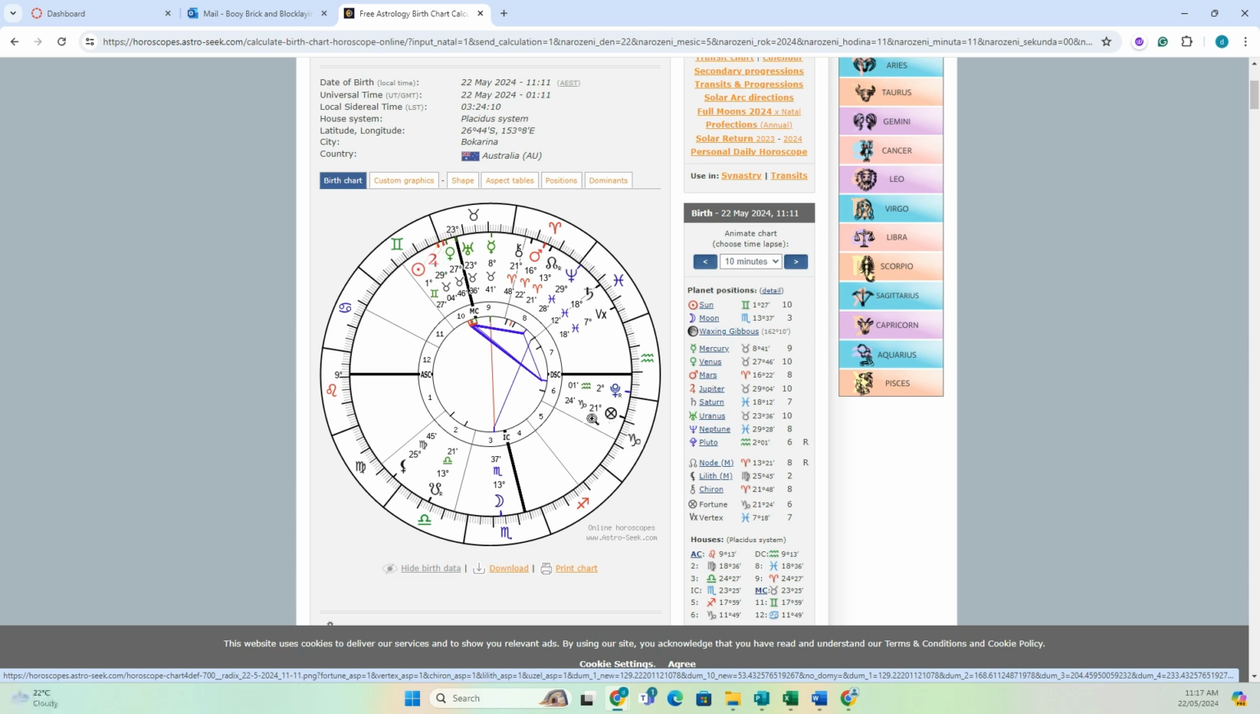Capricorn is the sixth house, and the sixth house pertains to the house of health, work, routines, and services to others. And then we've got the seventh house.